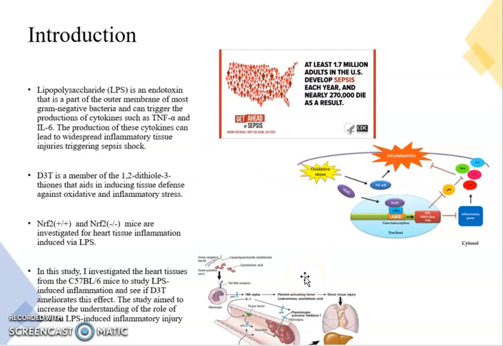The image I'm pointing to shows a pathway of how LPS can induce inflammation, leading to sepsis. LPS is directly attached to the wall of gram-negative bacteria and can trigger the activation of host immune systems using toll receptors. These receptors will then trigger the activation of the pathway nuclear factor kappa B, which leads to the production of pro-inflammatory cytokines.